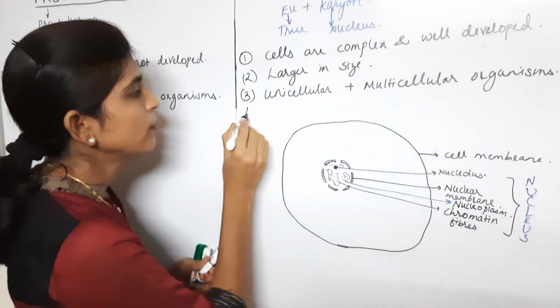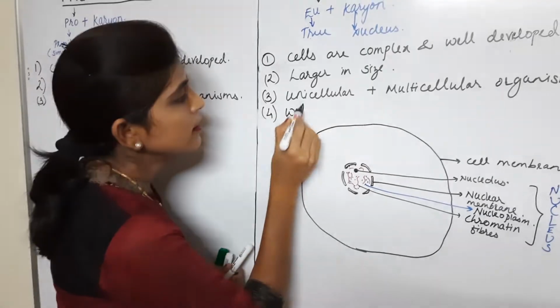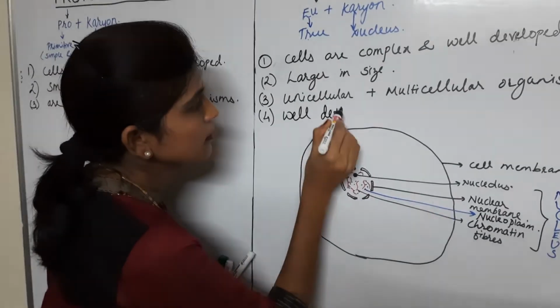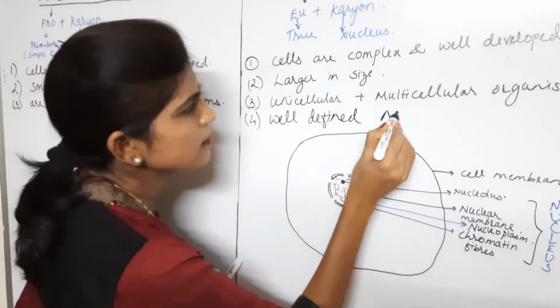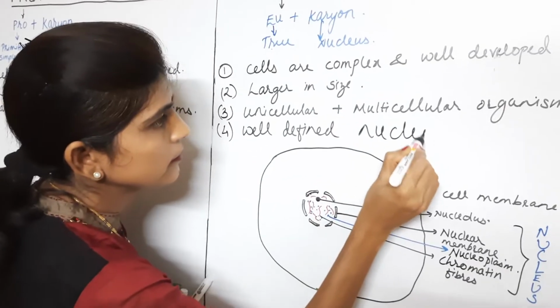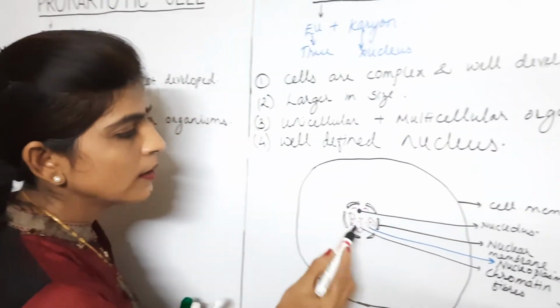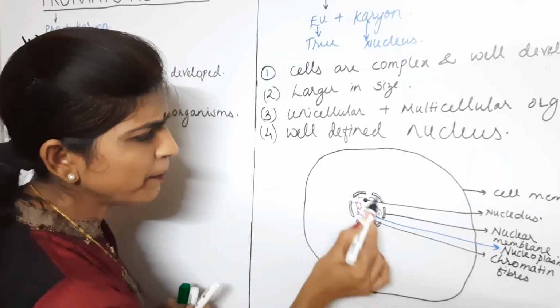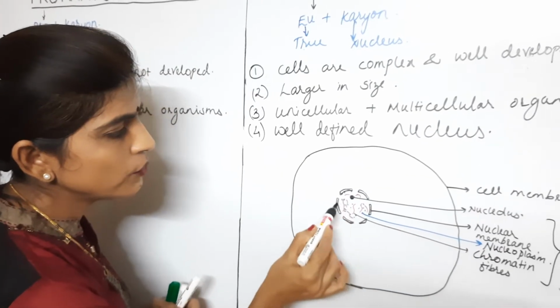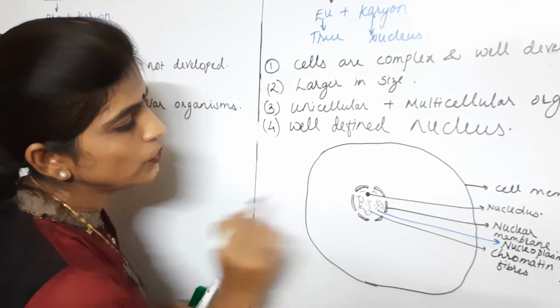So the third point we can write is eukaryotic cells have a well-defined nucleus. That is, it is having a nuclear membrane and all other organelles of the nucleus are inside the nuclear membrane.